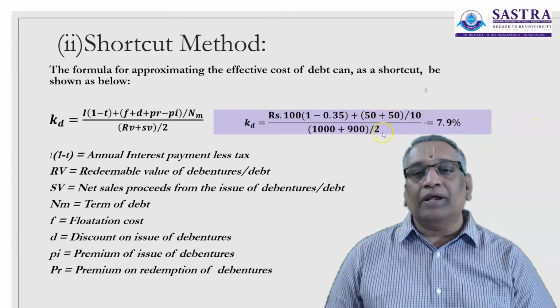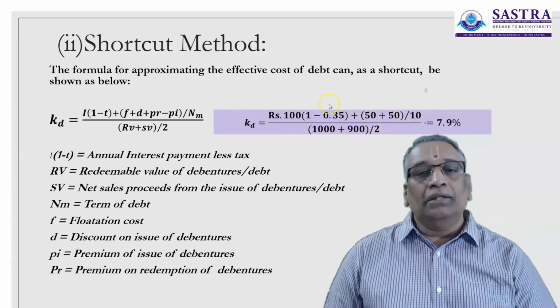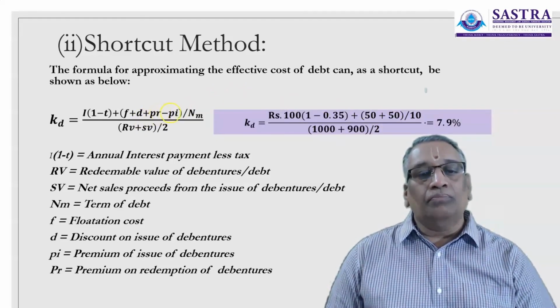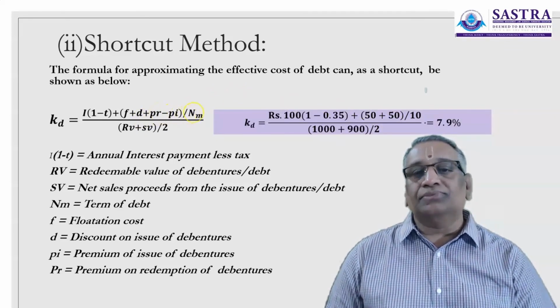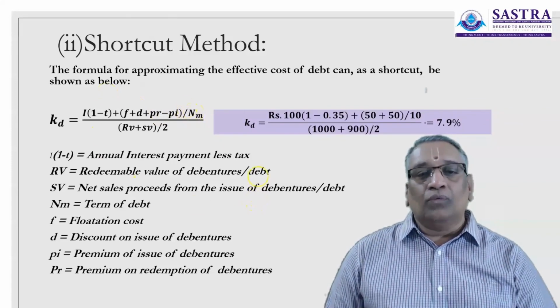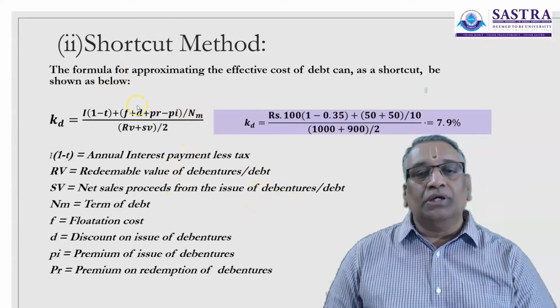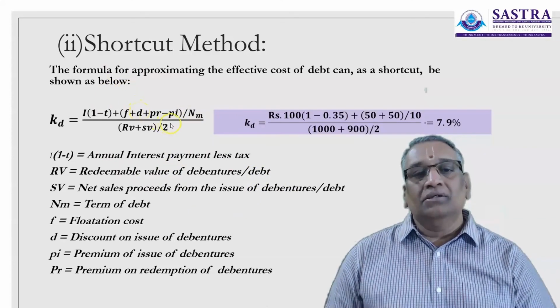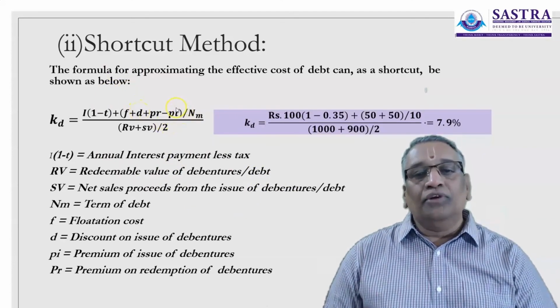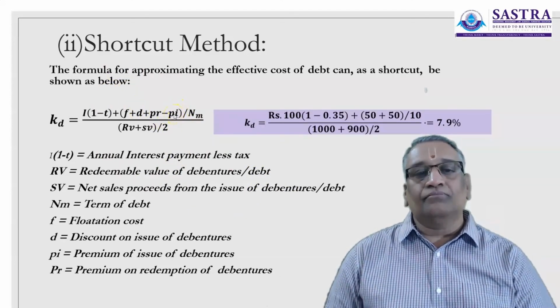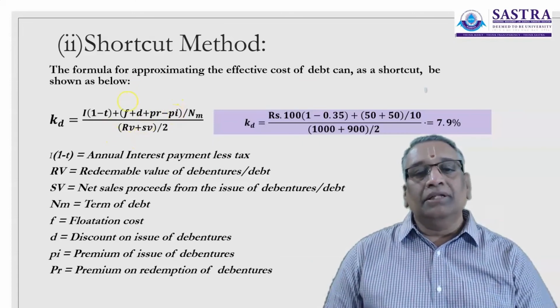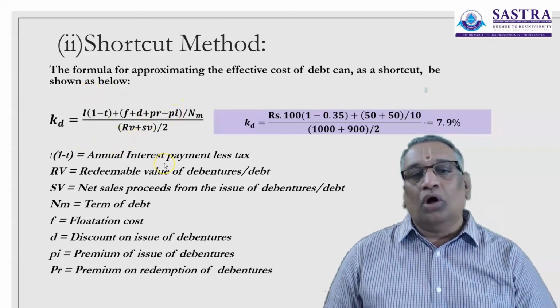So on 1,000 rupees, 5% is ₹50, and there is no information with regard to premium on redemption or premium on issue of debentures. From the question it is clear that the debenture is issued at discount. In that case, issue of debentures at premium will not be there. And similarly, premium on redemption is also not given in the question.